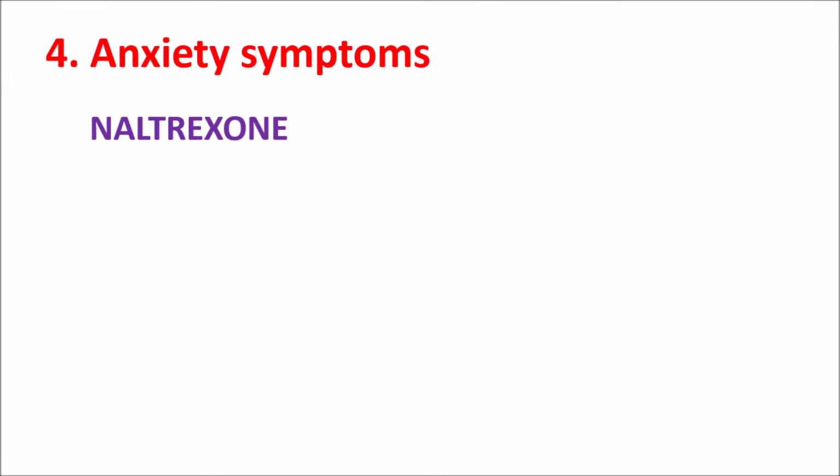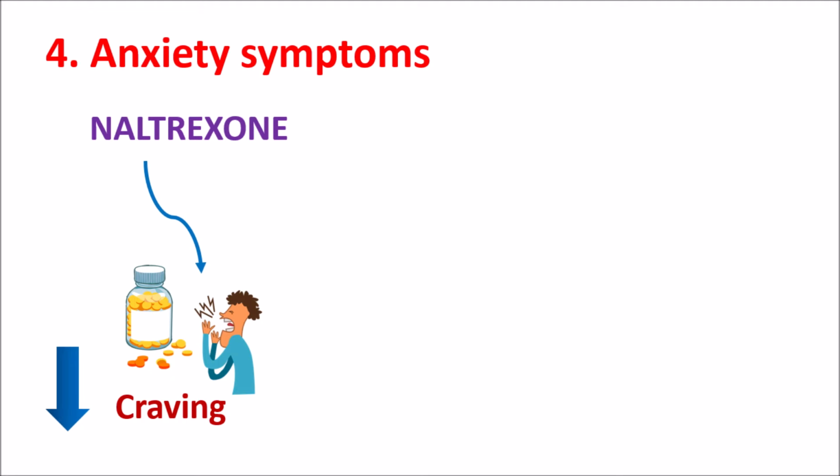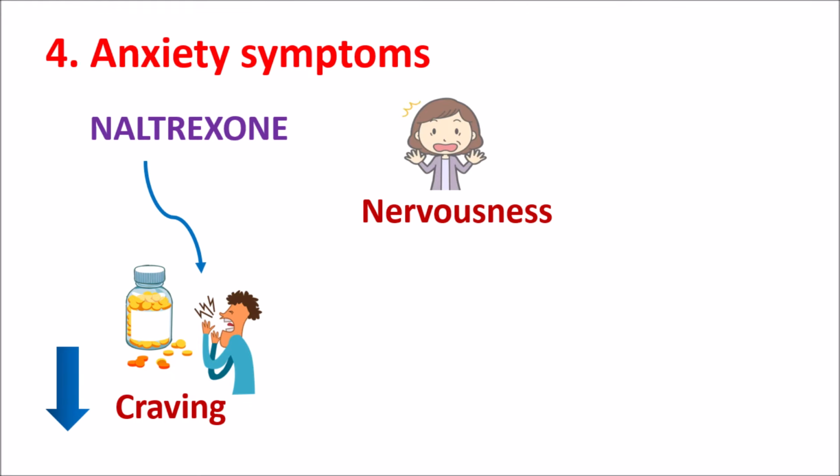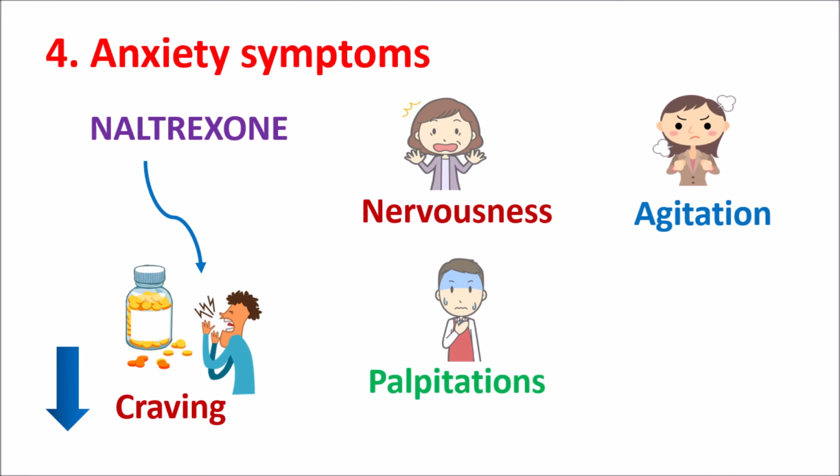One of the purposes of naltrexone is to reduce the craving for opioids as well as alcohol. So it can reduce this craving, thereby reducing the dependence. That's why naltrexone can be given to people who intend to stop intake of opioids and alcohol. In such people, craving for the medication and alcohol is reduced by naltrexone. But at the same time, this medication can increase a few anxiety symptoms for unknown reasons. So with use of naltrexone, we can observe some nervousness, agitation, palpitations, increase in the heartbeat, where you can feel excessive heartbeats, and tremor can be produced by this medication.